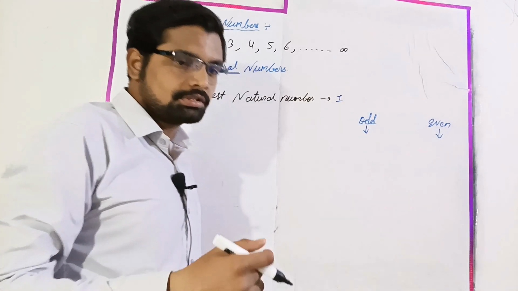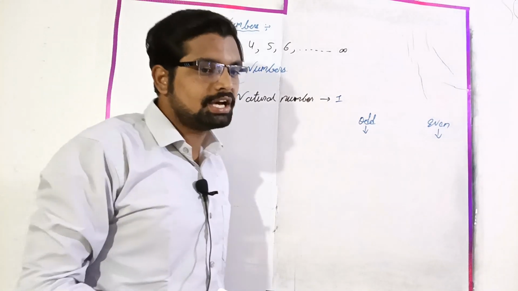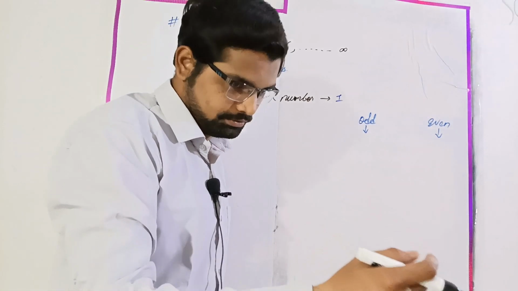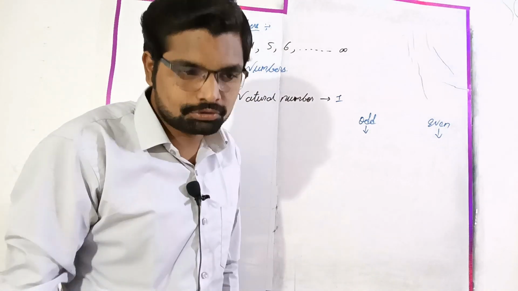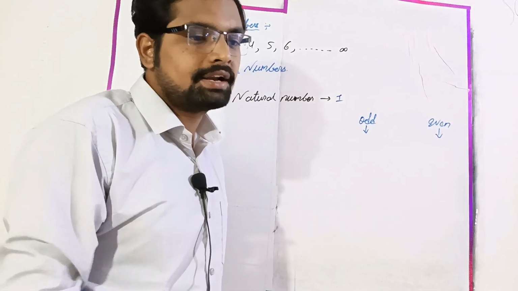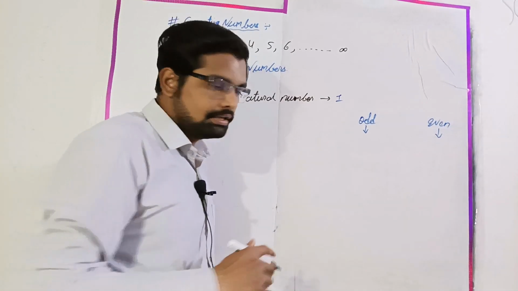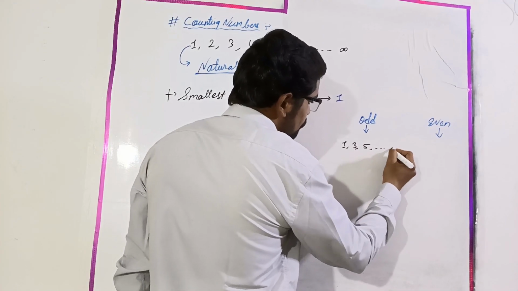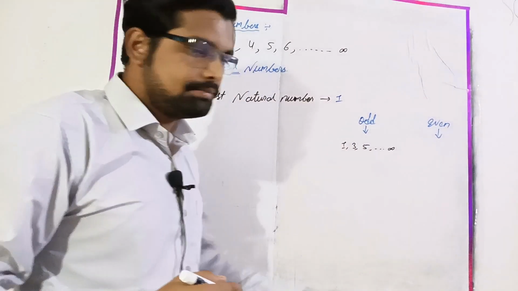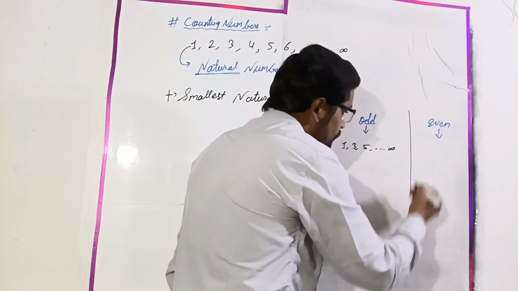Or we can also say that the numbers which are not divisible by 2, or the numbers which are not multiples of 2, those numbers are known as odd numbers, right? As an example, 1 3 5, it will go till infinity. Similarly in even numbers, what can we say?